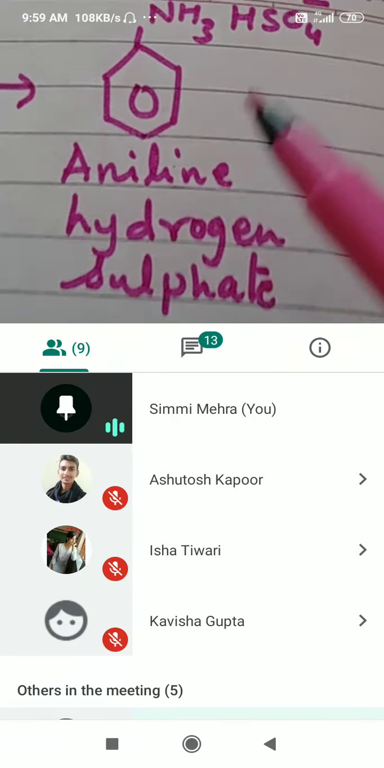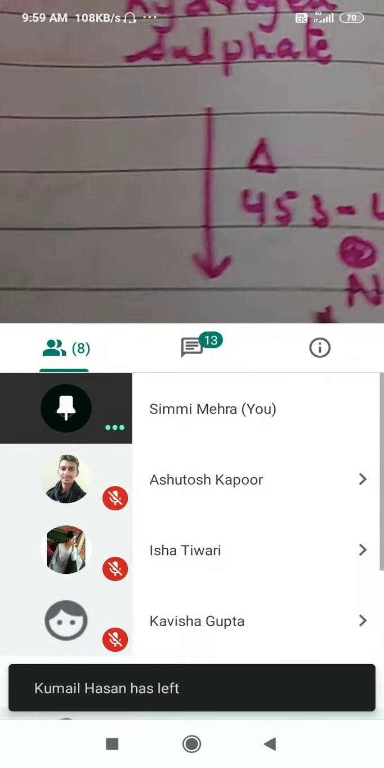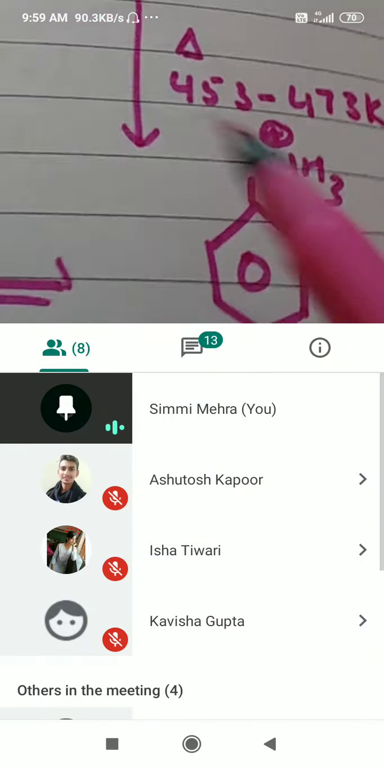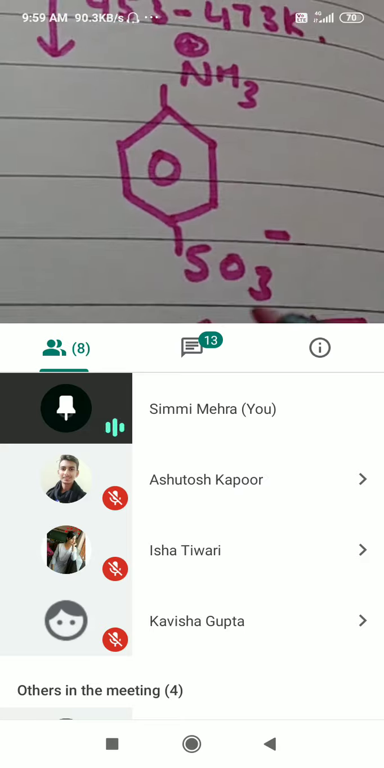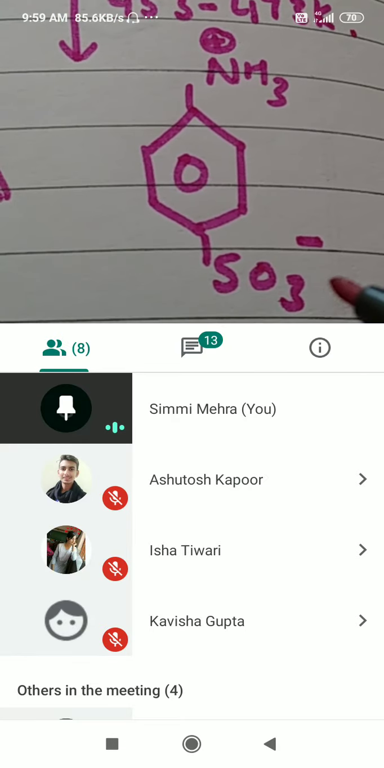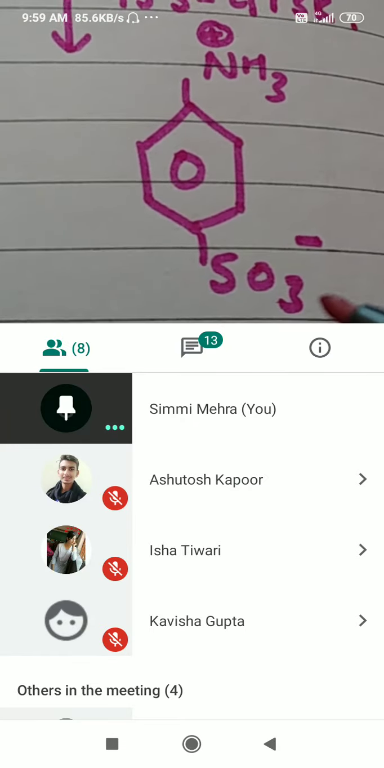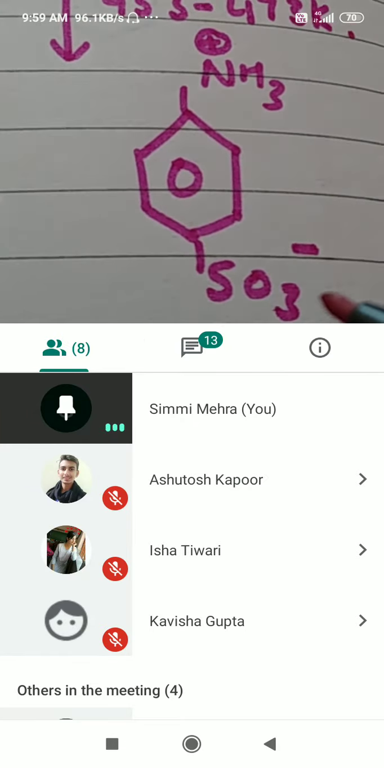Aniline hydrogen sulfate was formed, which when heated, what happens here? Your SO3H group will come at the para position, right? But hydrogen from here will go and join here. So you'll get a positive charge here and a negative charge here due to proton shift. This ion is known as zwitterion.